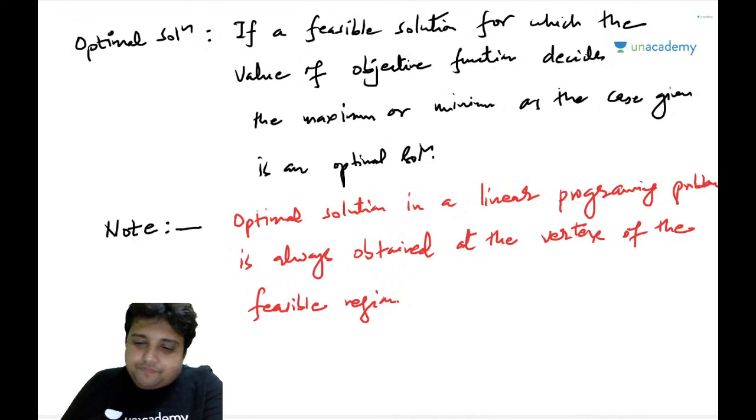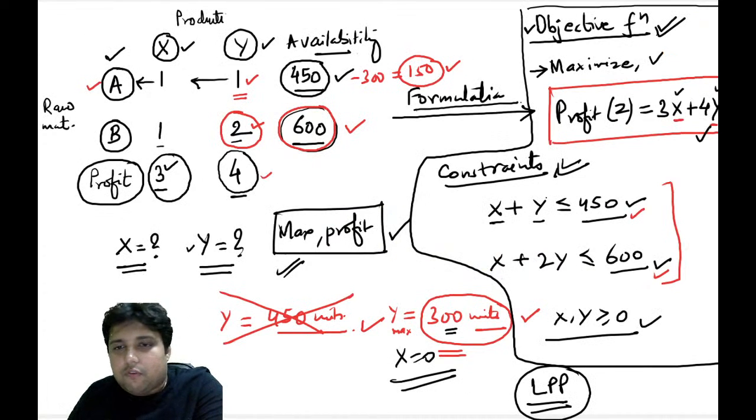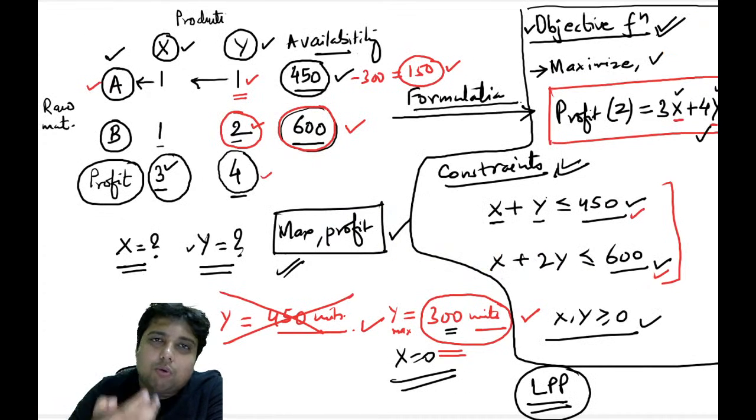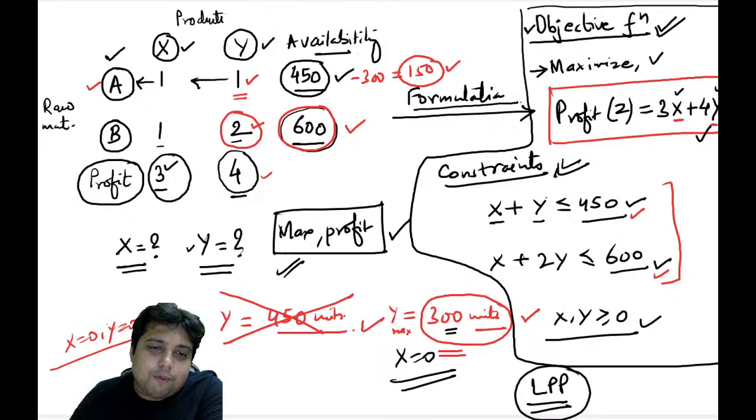So now, the number one thing, what is a feasible solution? Guys, a feasible solution simply means a possible solution. Suppose this is our set of equations. A feasible solution is one which will satisfy all the constraints. So when I say that x equal to 0, y equal to 0, is this a possible solution? A feasible solution for the problem?